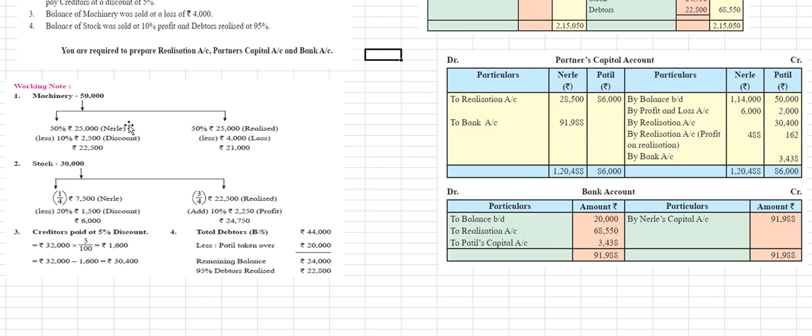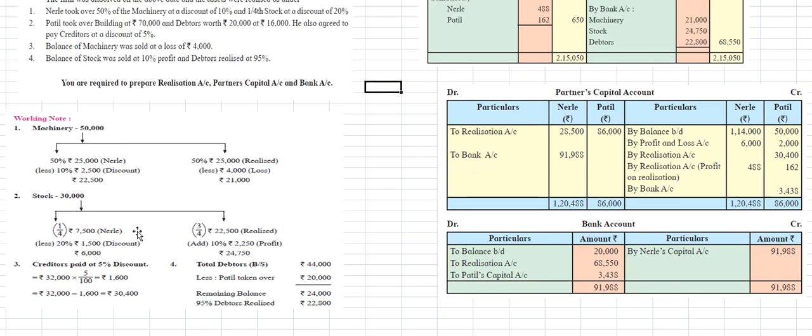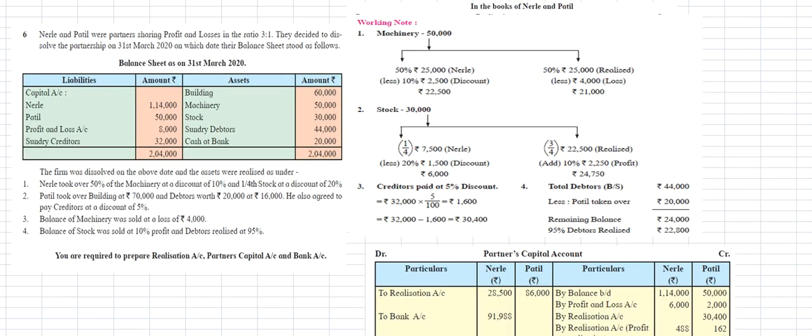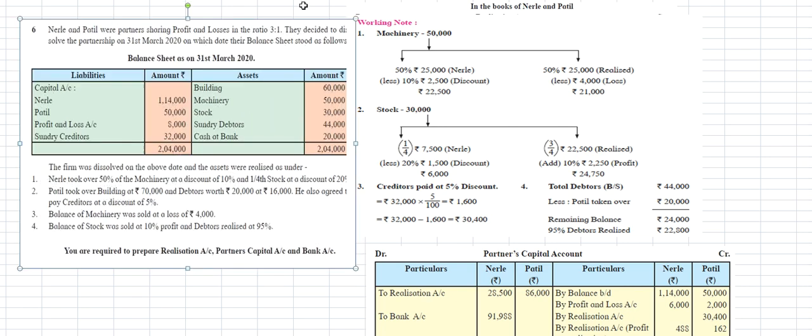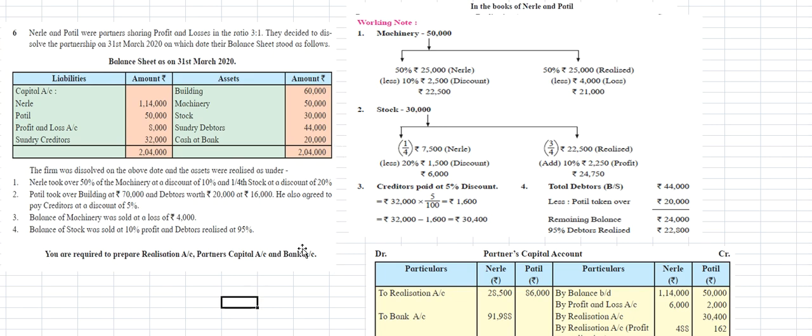In the working note, first, the machinery amount is 50,000 rupees. Nele took over 50% of the machinery at a discount of 10%.